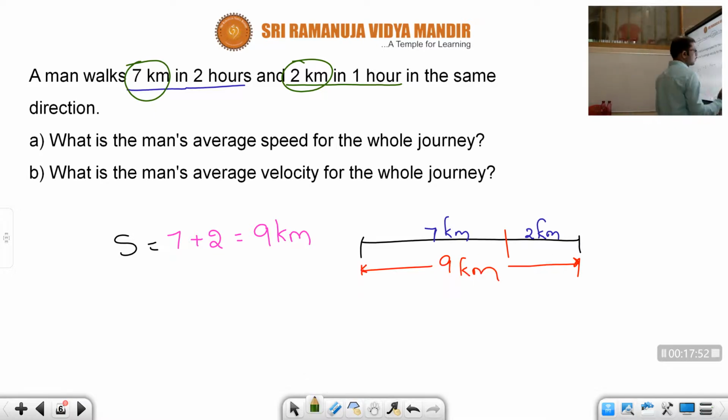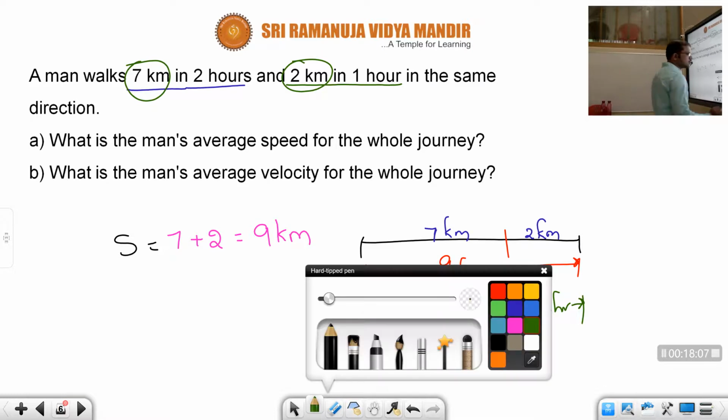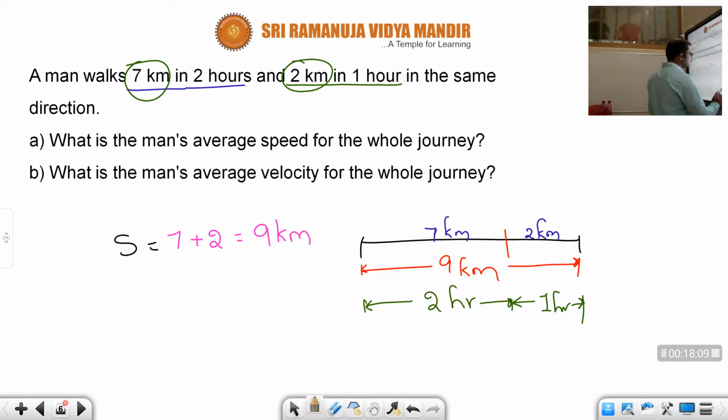How much time he took? 2 hours. The next 2 km was covered in 1 hour, children. Here what is the total time taken, children? 2 plus 1, 3 hours.